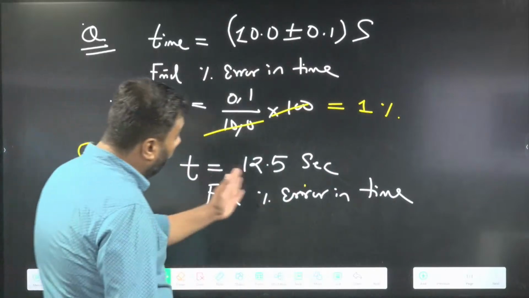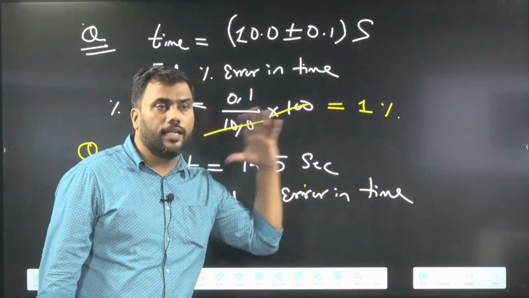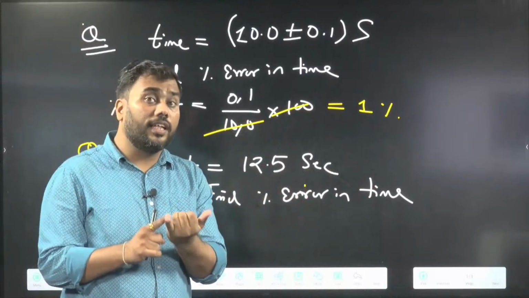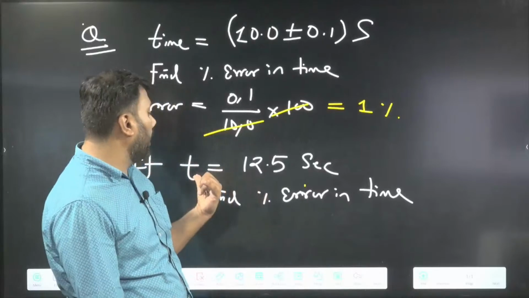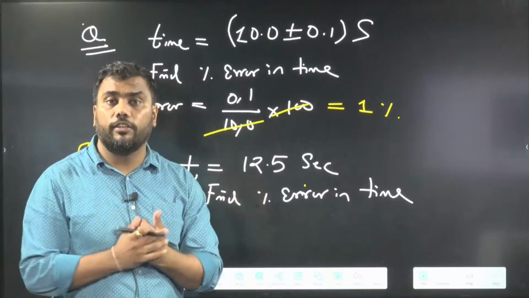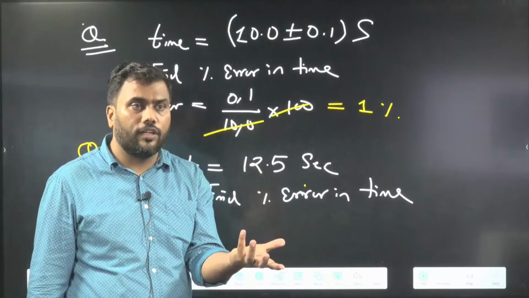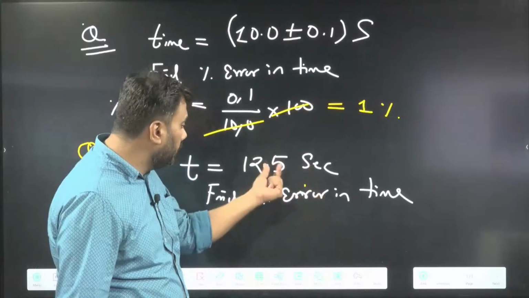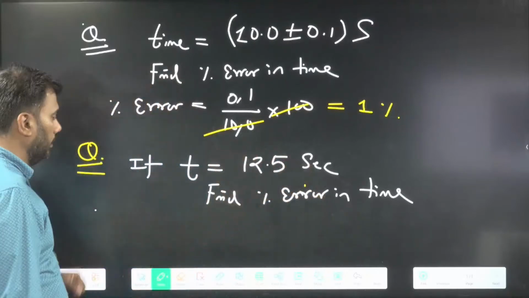See, I am not giving you the error in time. I am not giving you the plus or minus error in time. In this kind of situation, either they need to give us what kind of scale they are using. In this case we are measuring time, so what kind of clock are they using? Either they give us the clock, or we will assume that the last digit is uncertain.